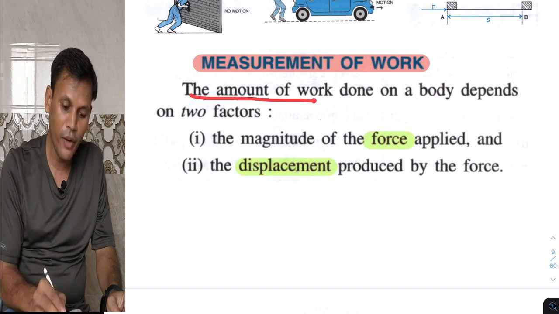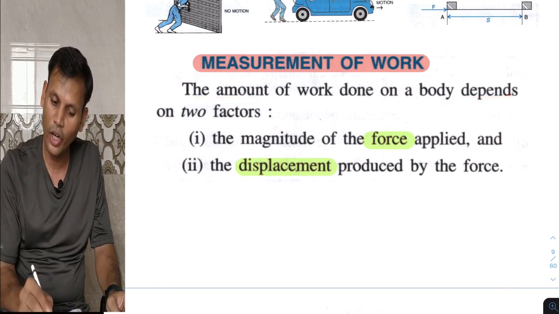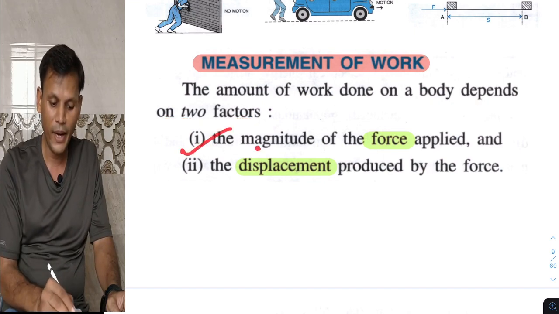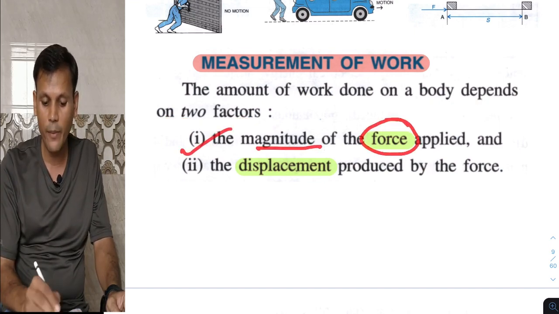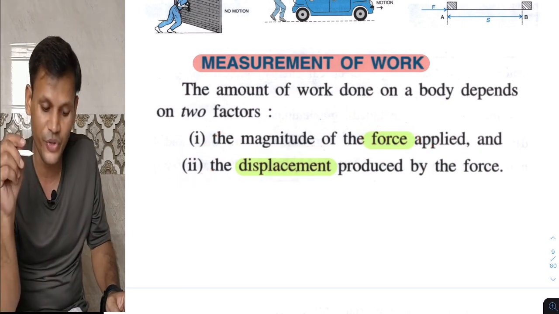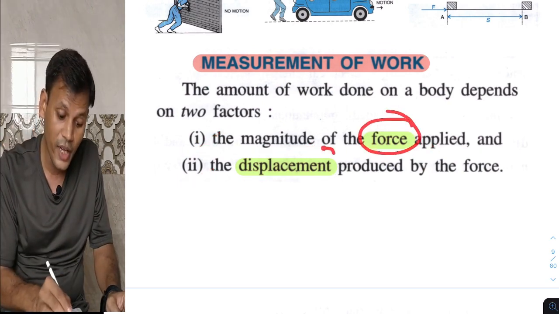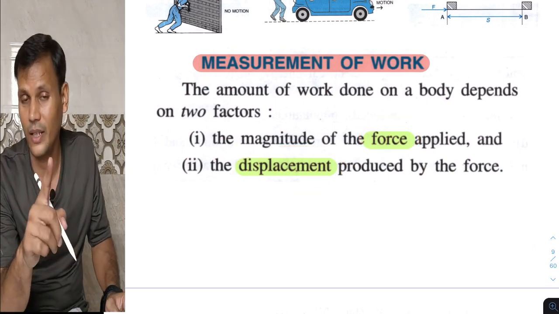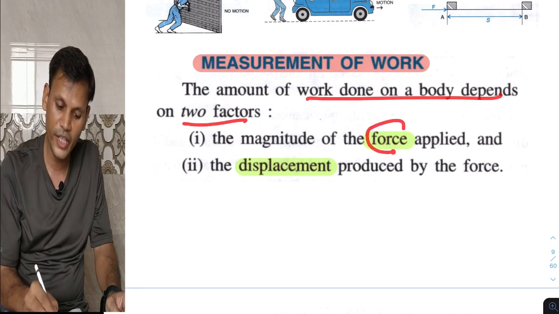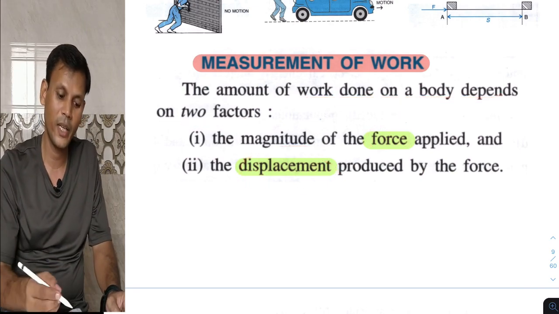The amount of work done by a body depends on two factors. One is the magnitude of the force applied, and the second is the displacement produced. Again, two factors: force and displacement. So work done depends on two factors, one is force, another is displacement.